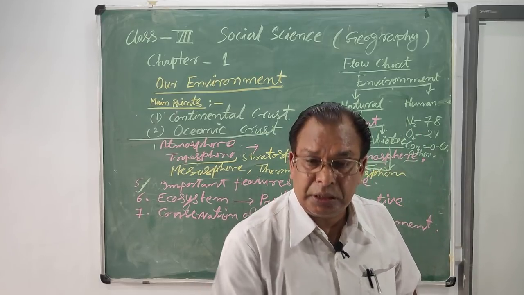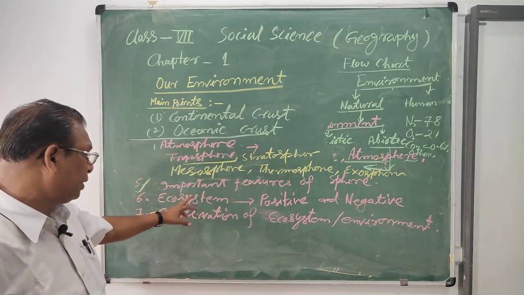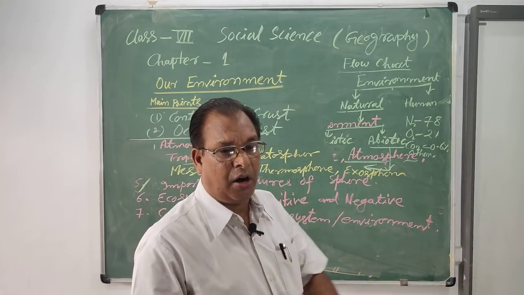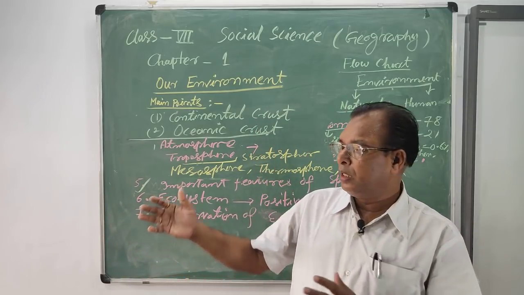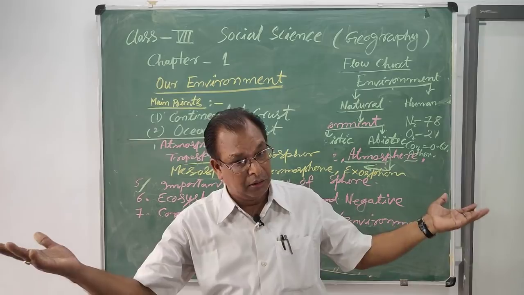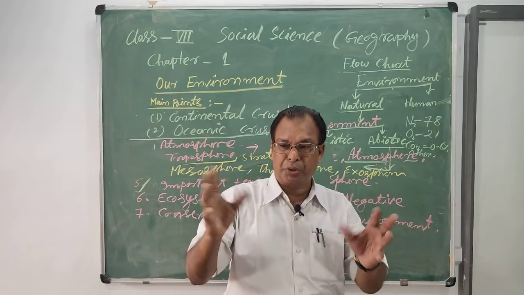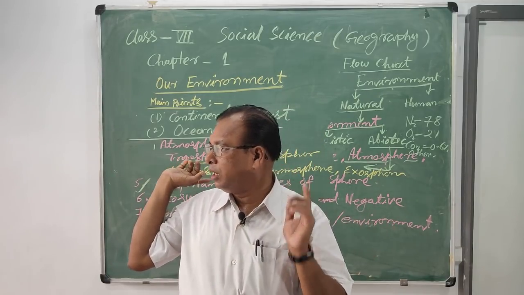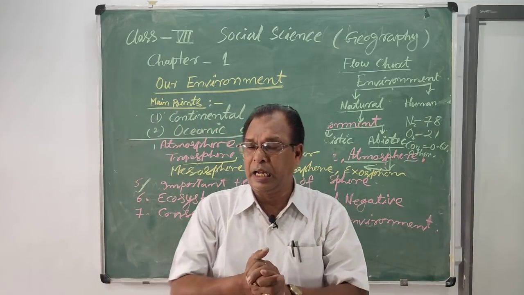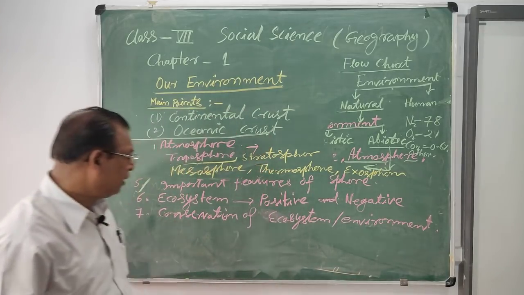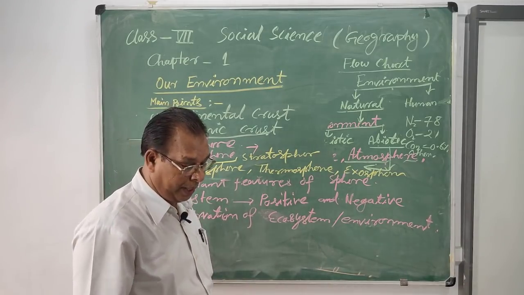Now, we will discuss the important parts of the biosphere. Biosphere means all living things, plant species, animal species, insects, and so on. All things are parts of the biosphere. When the lithosphere, hydrosphere, and atmosphere are interconnected with each other, they form the biosphere. So, the biosphere is a very important part of the environment.